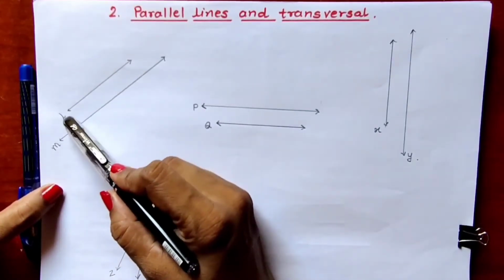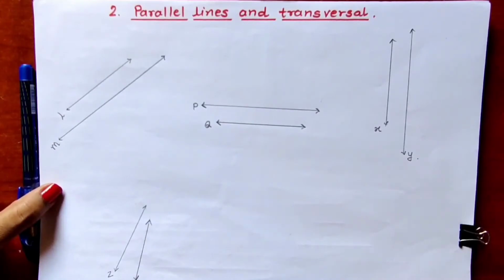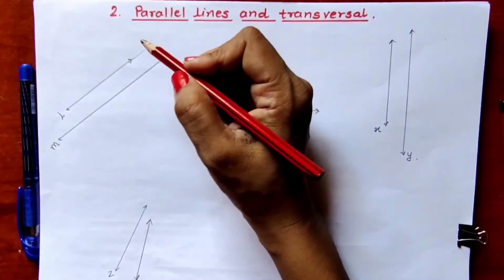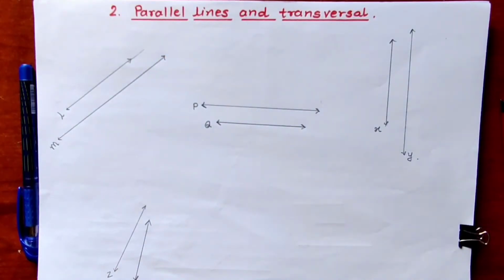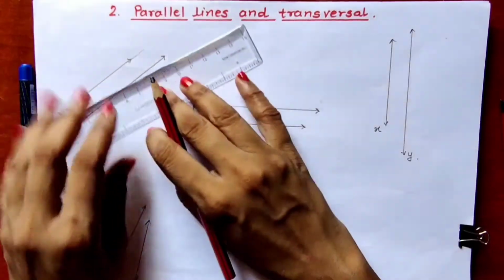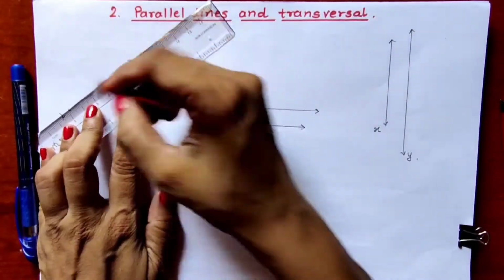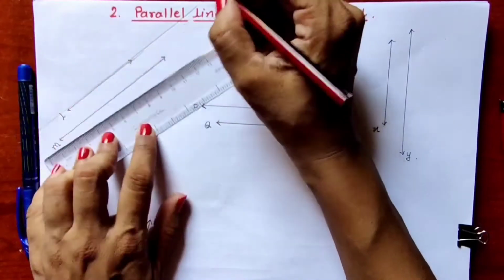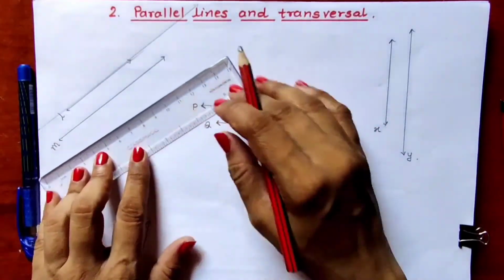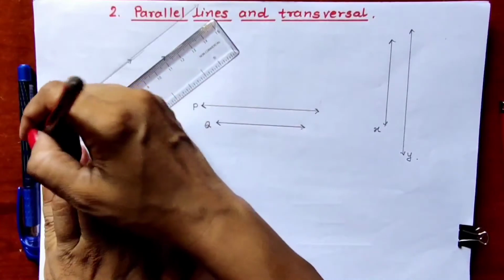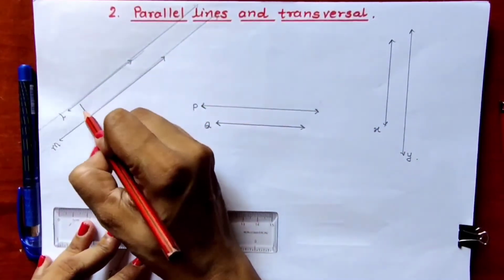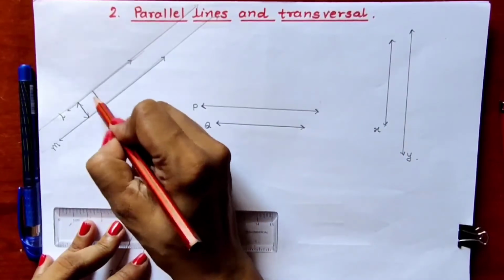These lines, when we extend on both the directions, here also if I take my ruler and extend these two lines, what will we get? See, if I extend this line on both the sides, my plane is small, but if I keep on extending on both the sides, M also, the distance between these two lines will remain same.